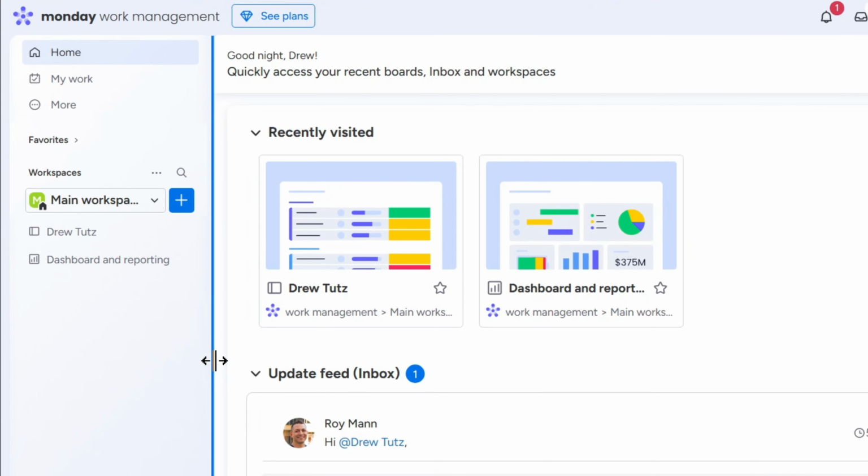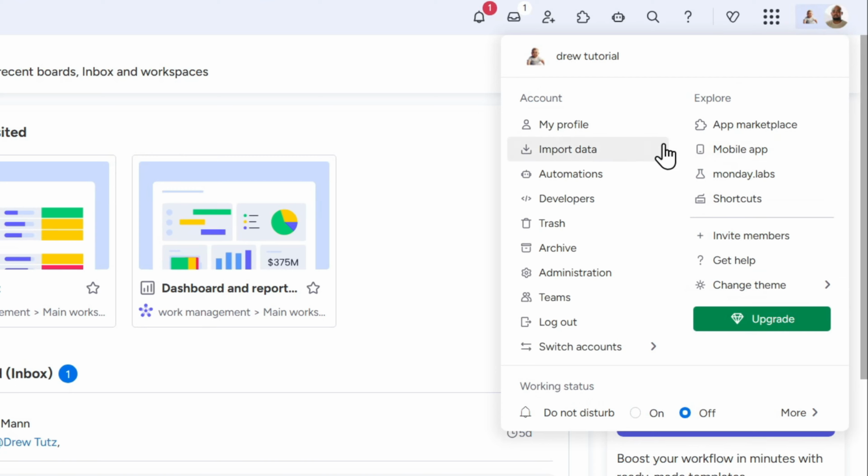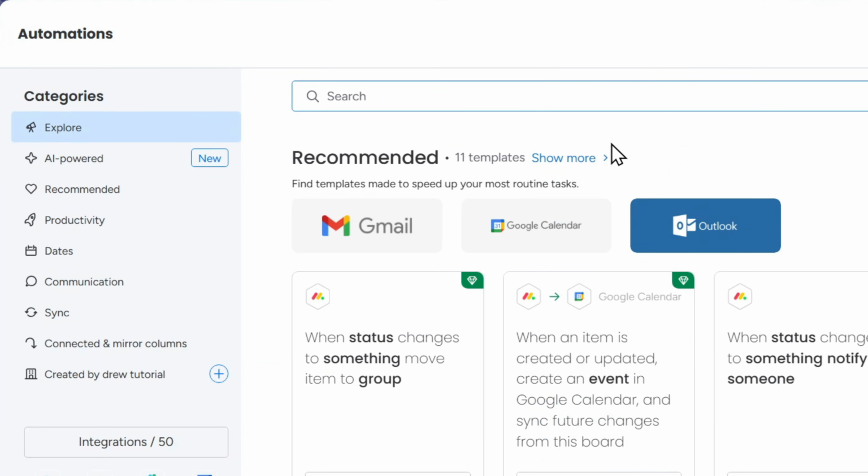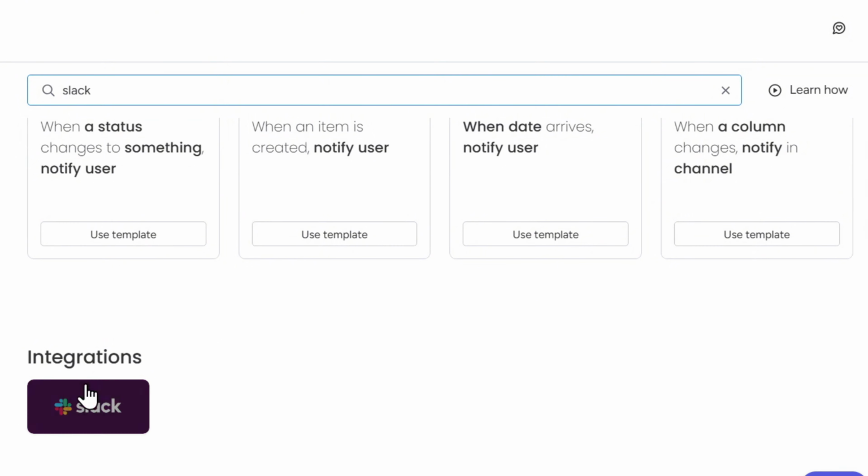And in this video, I'm going to show you how to automate Monday.com with Slack. So go ahead and click on your account on the upper right hand side and click on automation. Now you want to go ahead and search for Slack. You can either scroll down and see if you find it or just simply type in Slack and you should find it here as an integration.